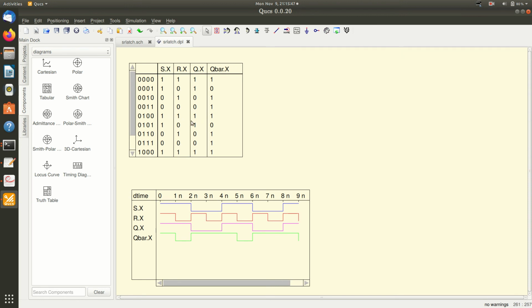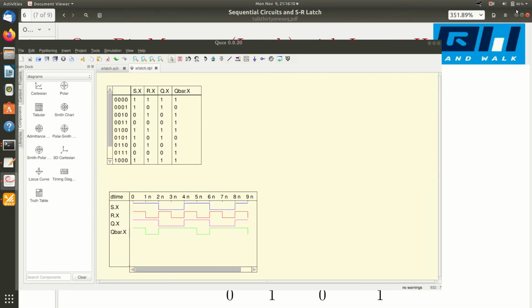And again 1 1 comes, it is an illegal state. 1 0 comes, again it's a set condition. 0 1 comes, it's a reset condition. And 0 0 again it's a previous state. Previous state was 0 1, so when 0 0 is applied, it remains in the previous state. And these are the waveforms for that, just a representation of this truth table.